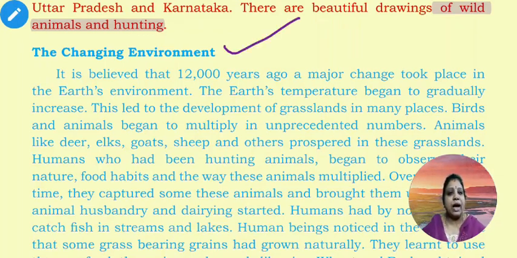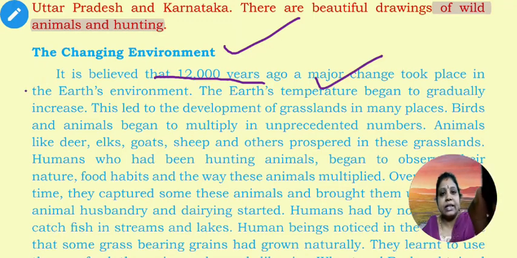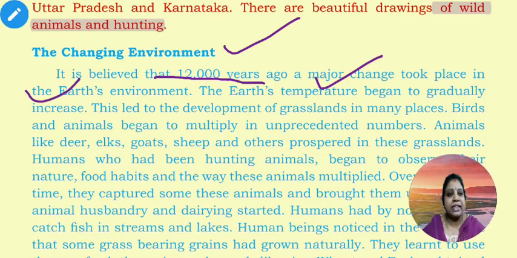Historians believe that 12,000 years ago, a major change took place in the Earth's environment. The Earth's temperature began to gradually increase, which led to the development of grassland in many places.